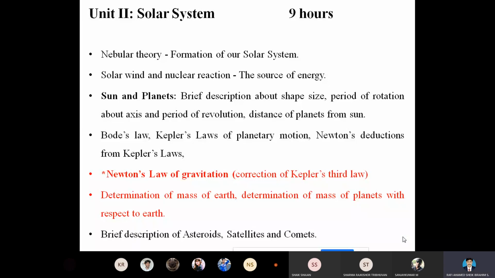The second topic which we have considered is the solar wind. The solar wind is nothing but the radiation emitted from the hot core. Here the emitted radiation, or the highly ionized radiation, is in the form of plasma.